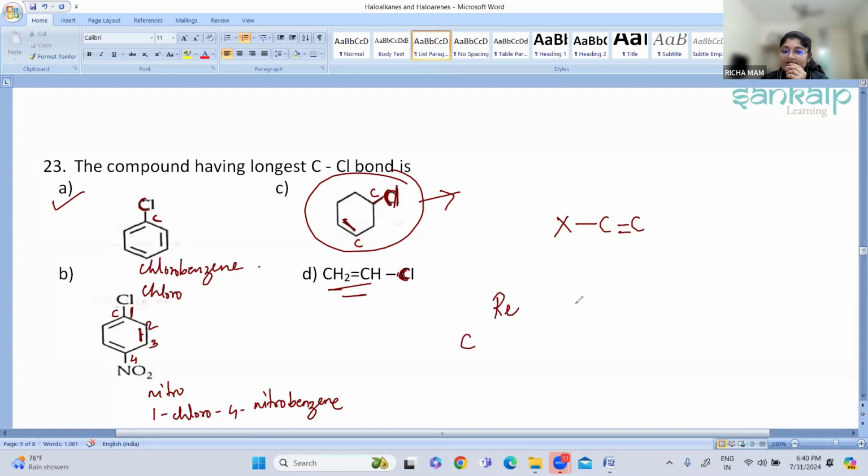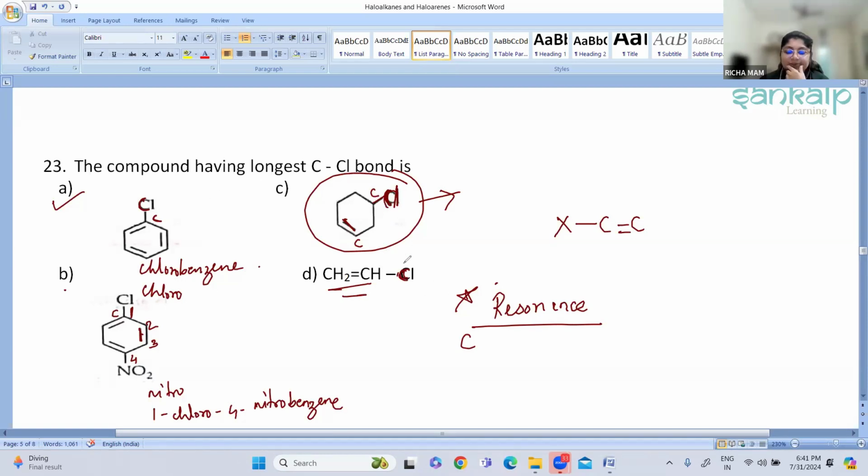Due to resonance. We have studied in our ACE classes what the main factors for nucleophilic substitution reaction in haloarenes are. The first one is resonance, that is the plus R effect. So because of the C-Cl bond, in option A, option B, and option D, there will be partial double bond formation taking place. Because of this, breaking of this bond will be difficult, so it will be a strong bond.